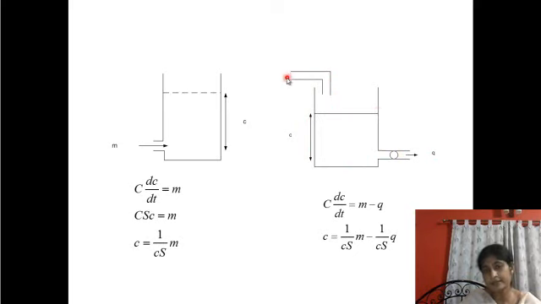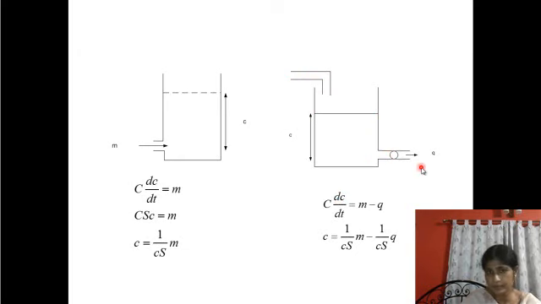Now for this system where there is an inflow and outflow path, again the level at a certain point is c. The inflow must be m, like the previous one, and the outflow is q. This symbol stands for without restrictor, uncontrolled flow.